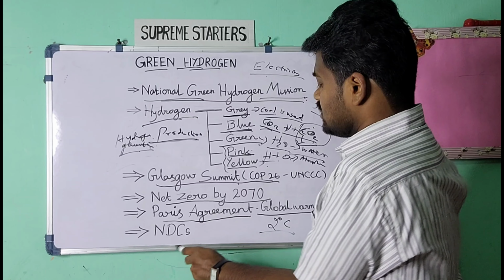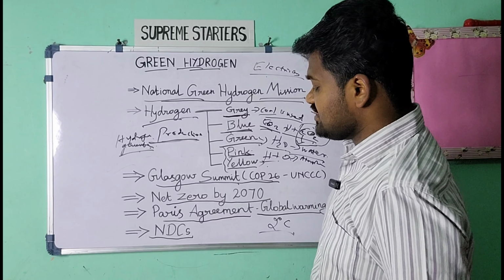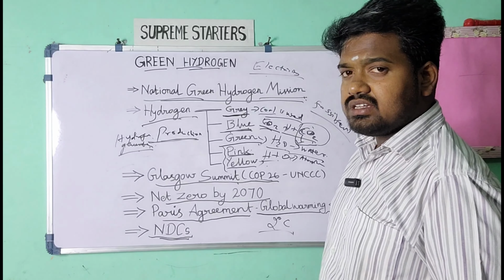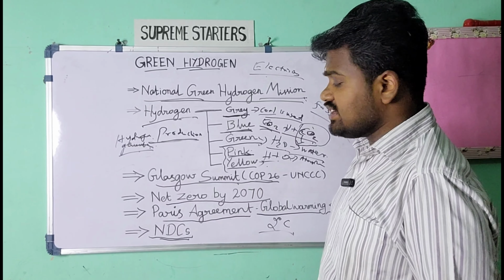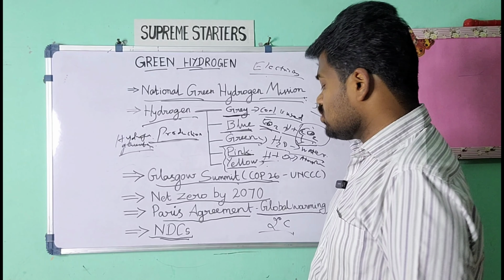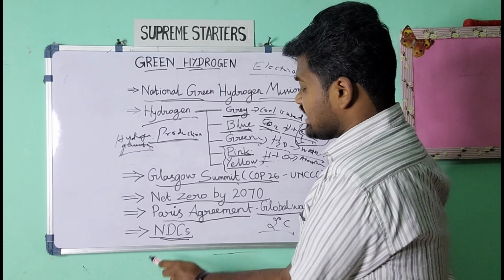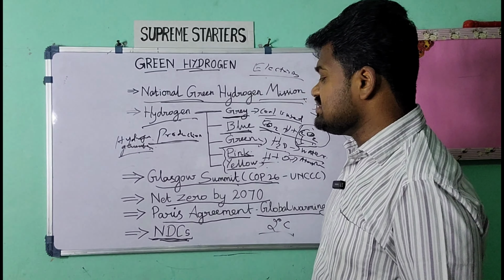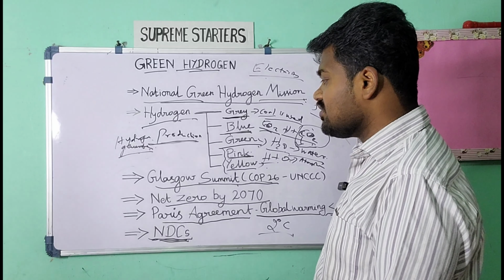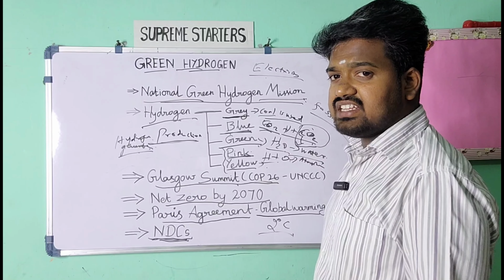And for this there is the nationally determined contribution, NDC. Each nation, according to its capability, tells its contribution towards reducing greenhouse gases, that is, to reduce global warming. India is a developing nation, and we have poverty and energy demands also.